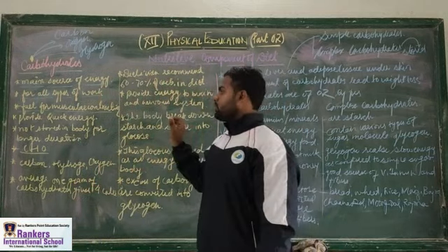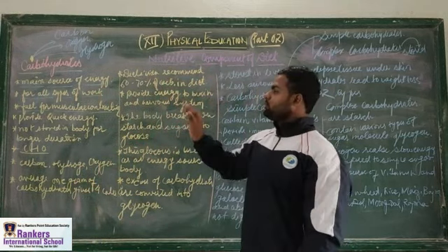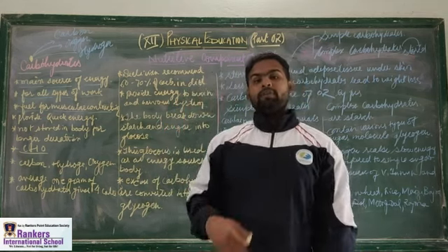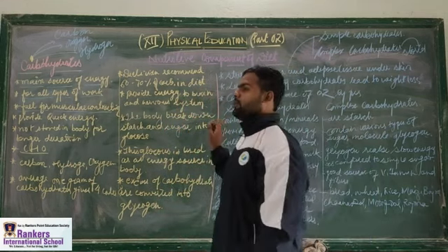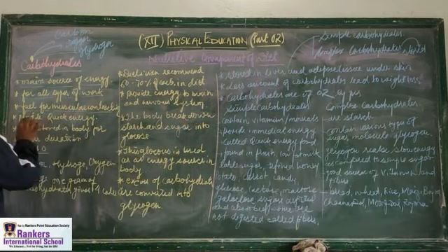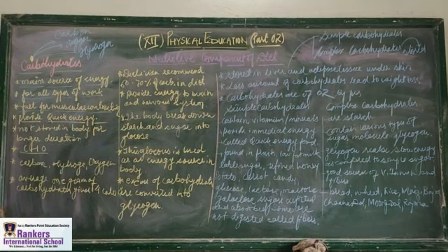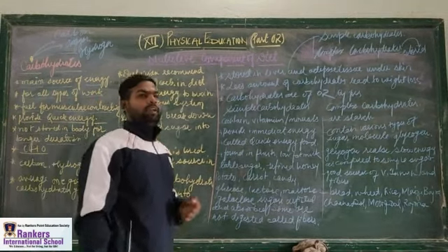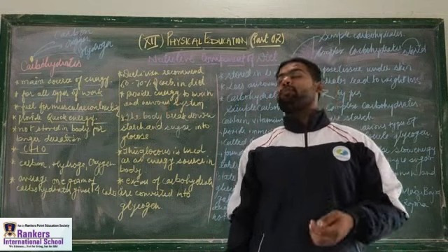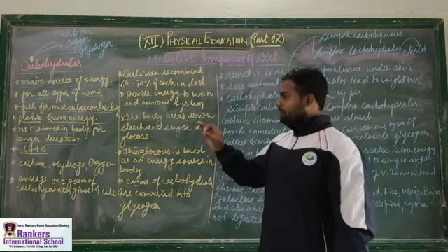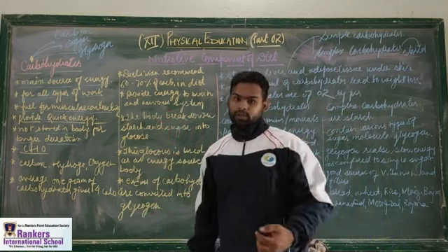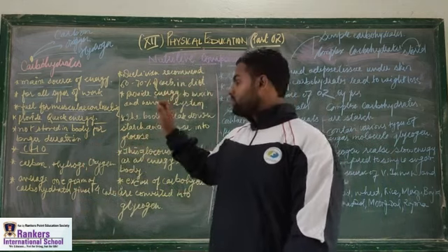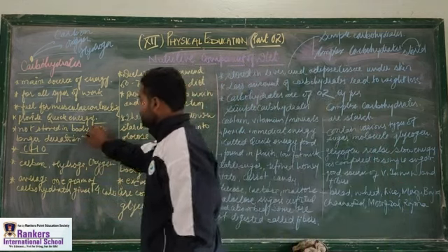Next we are going to look at quick energy provider. As it is the main source of energy, it provides quick energy to our body. Whenever the body requires energy, it will provide it. So it is a quick energy provider. It is not stored in the body for a longer duration. Carbohydrates are chemical substances made up of carbon, oxygen and hydrogen, and they are not stored for long in the body. Fat is stored for a longer duration in the human body, but carbohydrate is not.